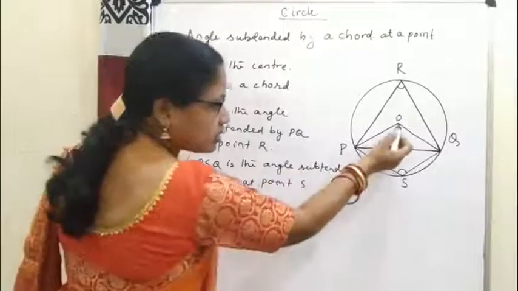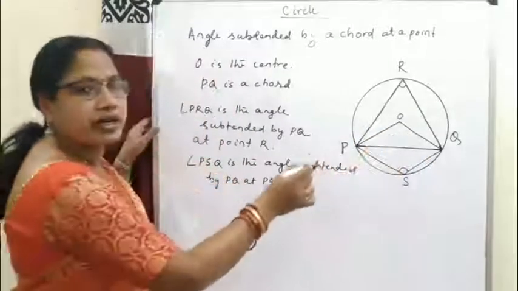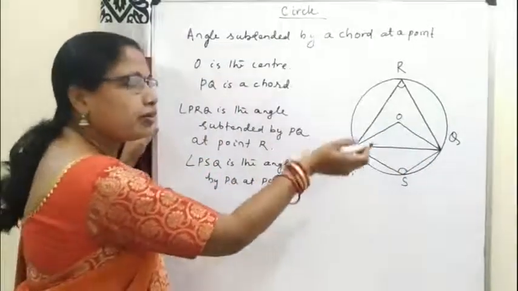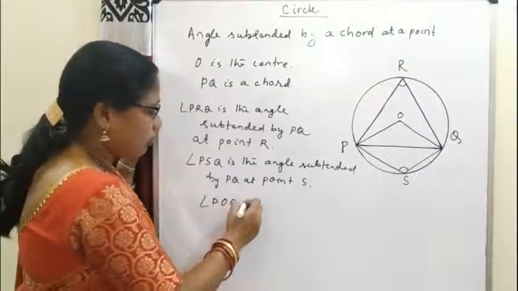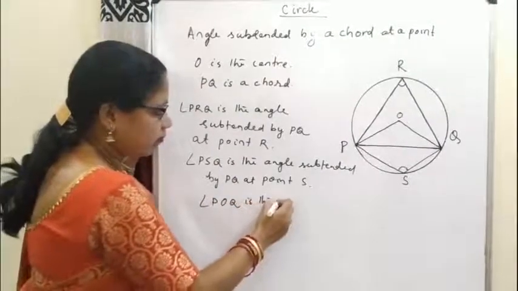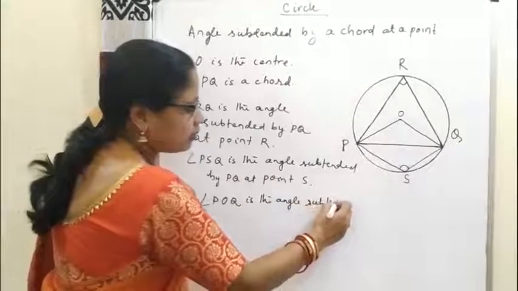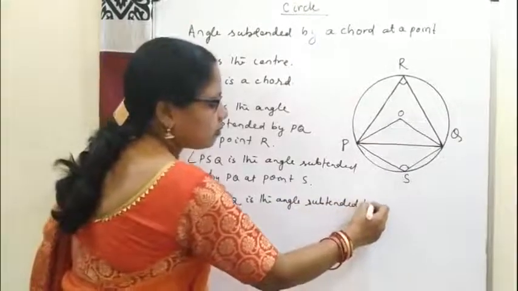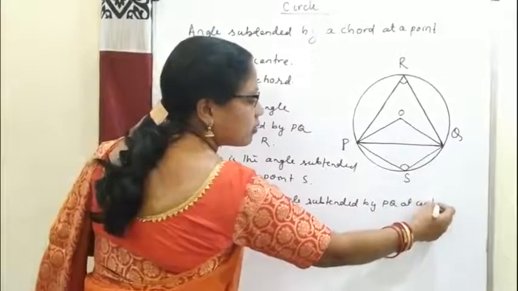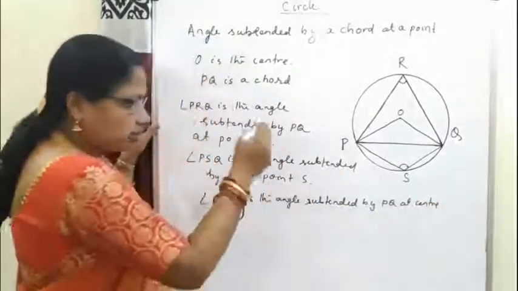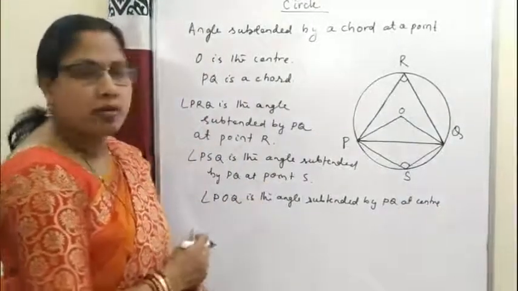And here O is the center, so POQ is the angle subtended by the chord PQ at the center. So angle POQ is the angle subtended by PQ at the center. So these angles we will use in theorems. So let us prove our first theorem.